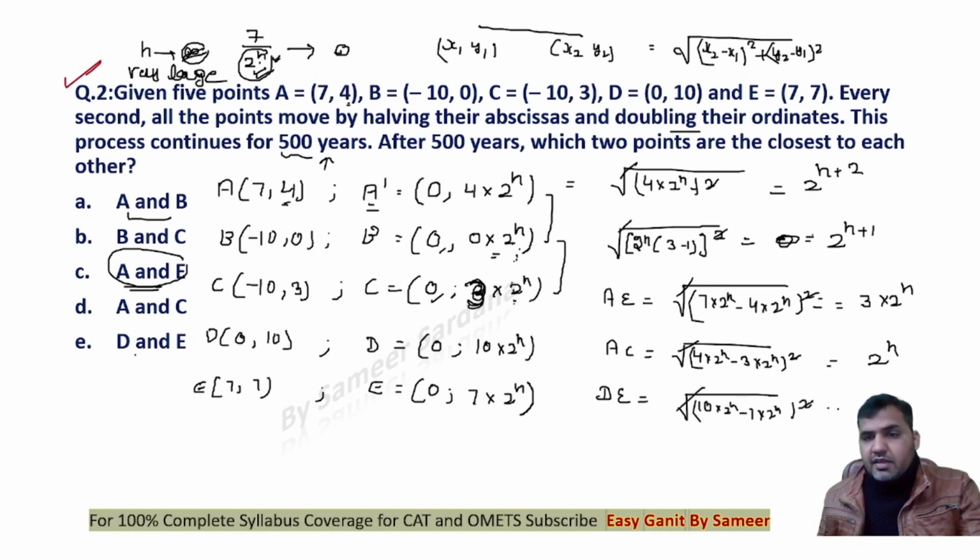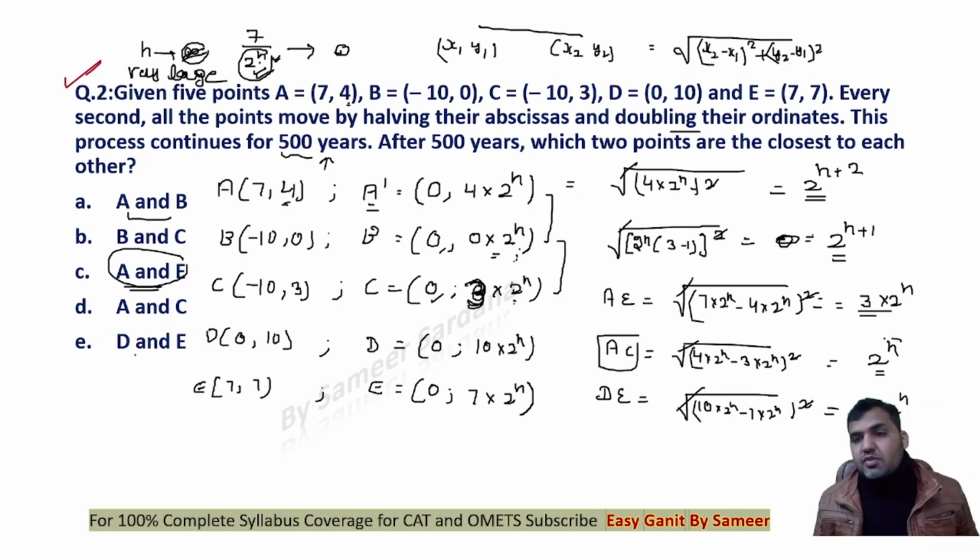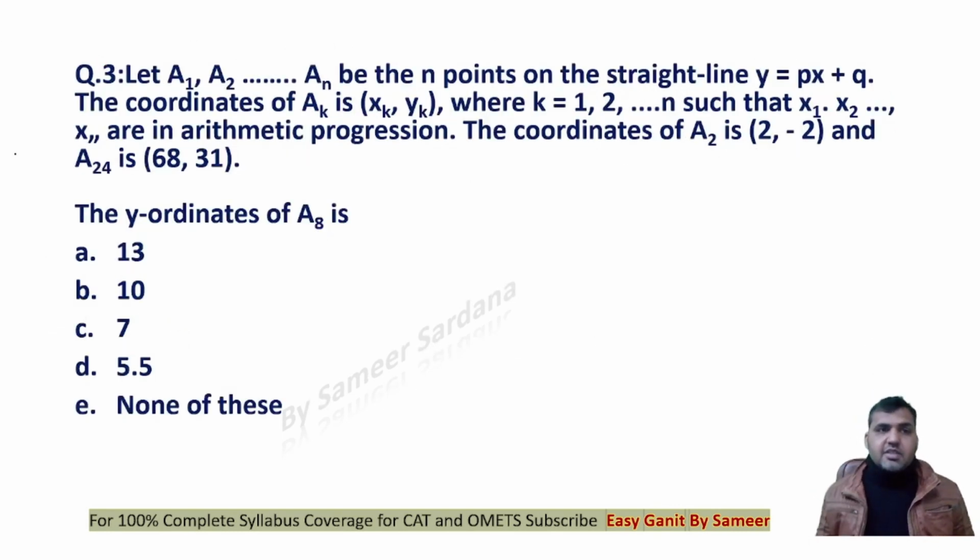This gets cancelled, right? This will be equal to 3 multiplied by 2 power n. Now you see that if I have to see which of these 2 points are closest, the least difference is between the point A and C, that is 2 power n. All you have to do is compare all these values, right? So the answer to the question will be D option. A and C will have the least distance.